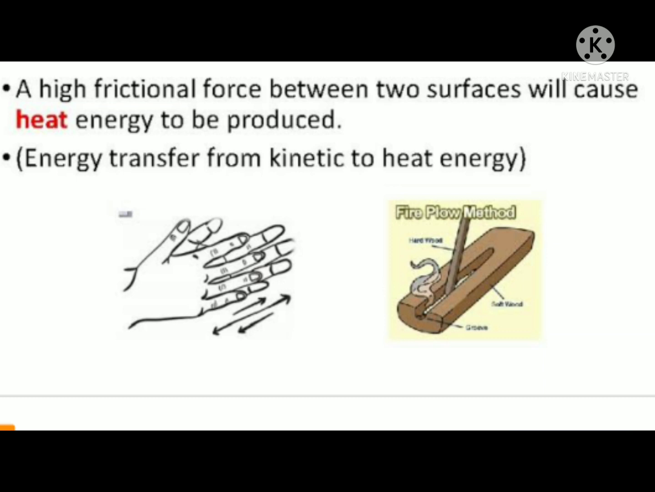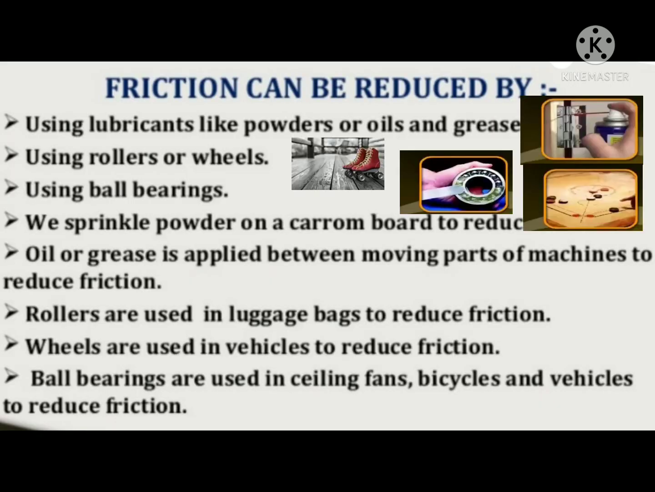Students, we learn about how friction can be reduced. How to reduce friction? Using lubricants like powders or oils and grease to reduce friction, and also using rollers or wheels, using ball bearings. We sprinkle powder on a carom board to reduce friction. Oil or grease is applied between moving parts of machines to reduce friction.